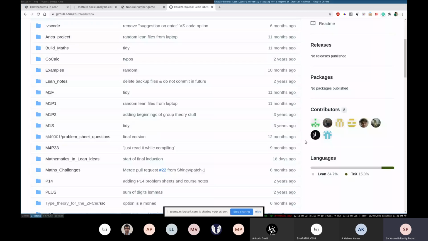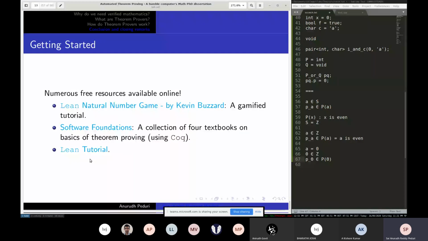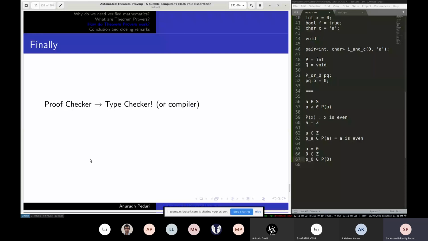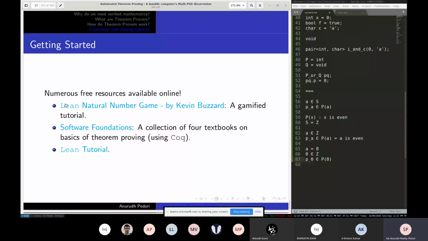So you can actually tell a math student that, okay, you can directly go ahead and start writing proofs without knowing the details. For example, I did explain a lot of equivalences before, right? So even without knowing how they work, you can actually go ahead and try this natural number game. You don't need to know anything. You just need to know that these commands do these things, and the internal workings are very interesting and complicated and very nice to learn. But even without knowing, you can just blindly apply these tools and write down proofs.